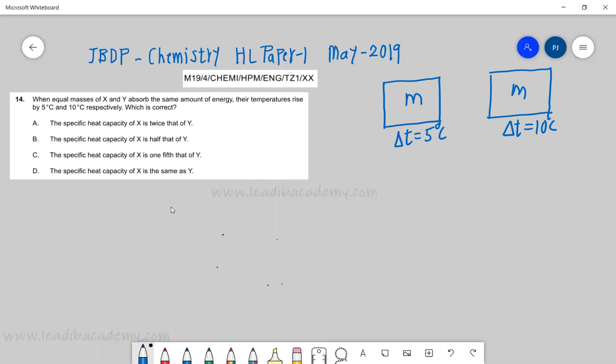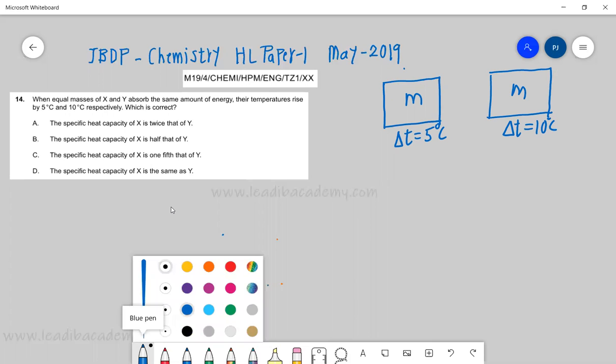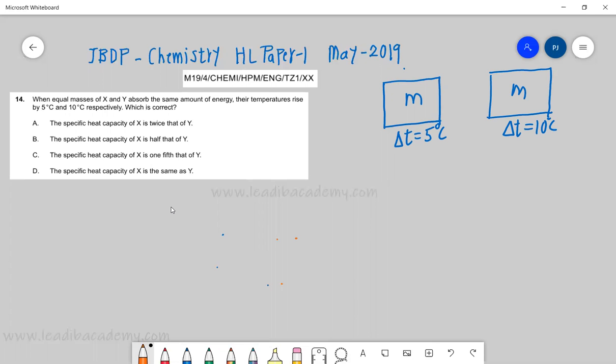Assume this object has a specific heat of Cx, and this has Cy. They absorb the same amount of energy. What does this mean? We know that Q, the heat absorbed, is equal to mc delta T. So for object 1 and object 2, Q is the same.